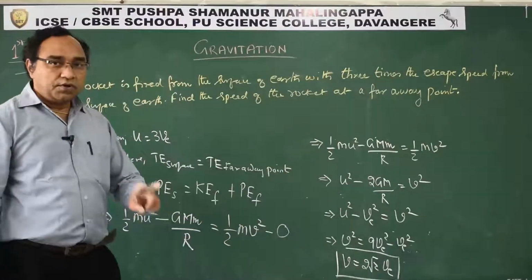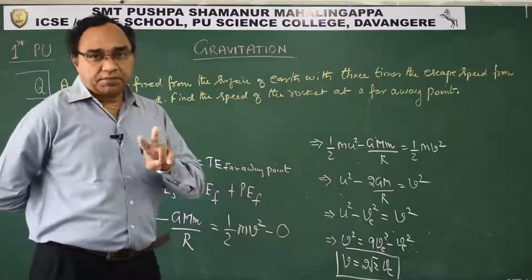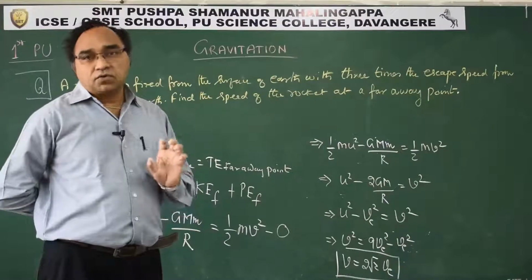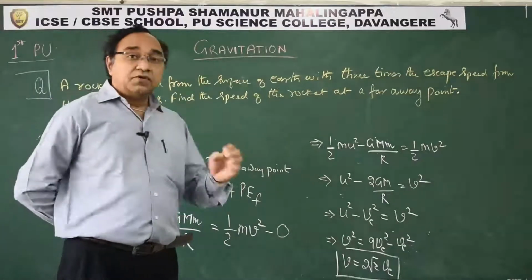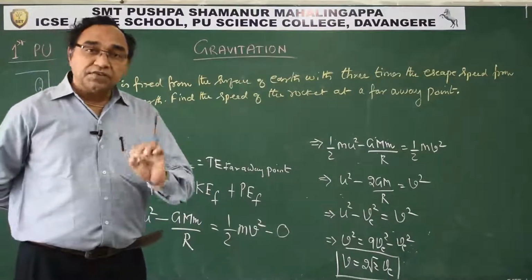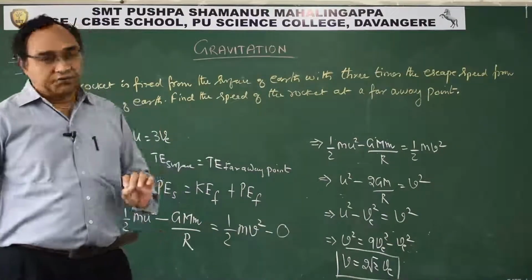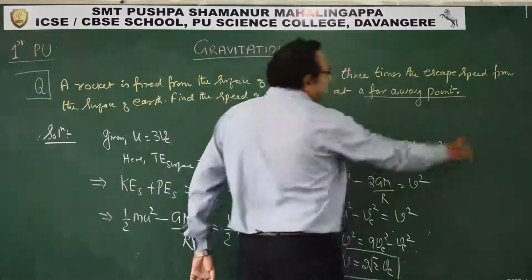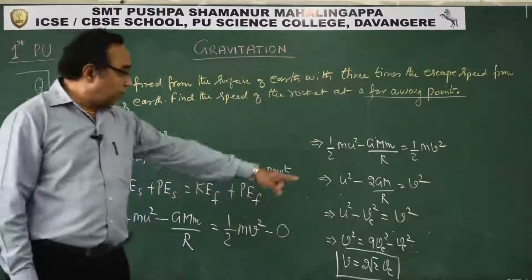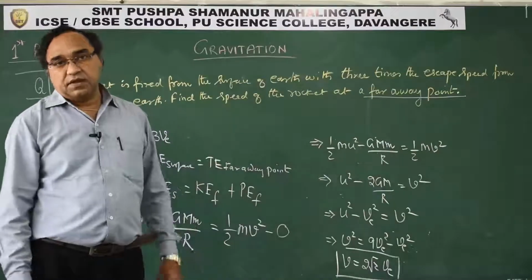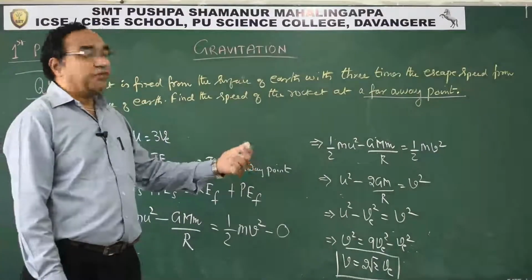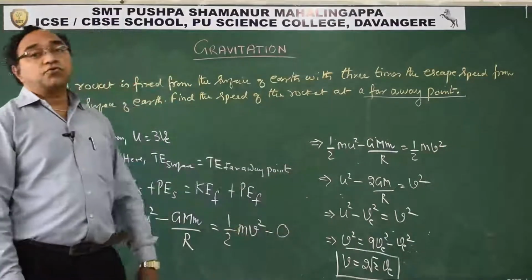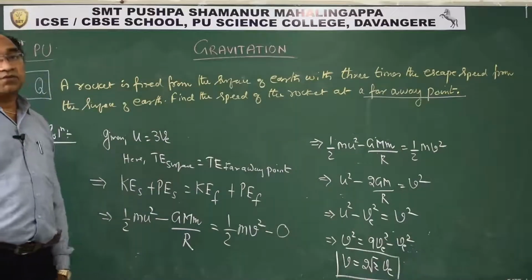This is exactly how, see, we have discussed 2 types of concepts, but both of them are from the basic concept of conservation of energy. Just you have to find out which energy is going to remain, which will vanish. It all depends upon the question. Far away point is given. This means that infinity. So the potential energy vanishes. Kinetic energy will not, because the whole of it will get converted to kinetic energy. See, we have velocity as 2 root 2 times the escape velocity from the surface of earth.